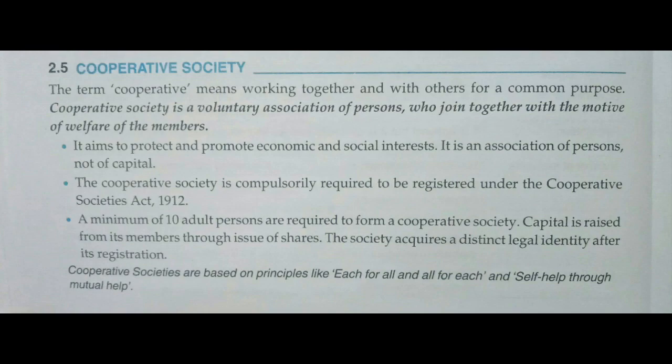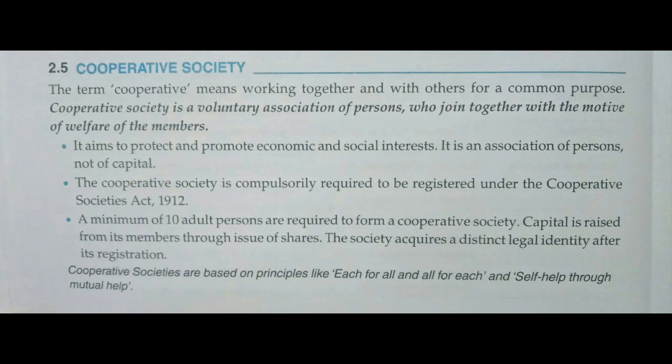So 10 adult members must be there to form a cooperative society, and members contribute capital. Capital is raised from the members through the issue of shares. Members purchase those shares, and in this way the cooperative society has capital.